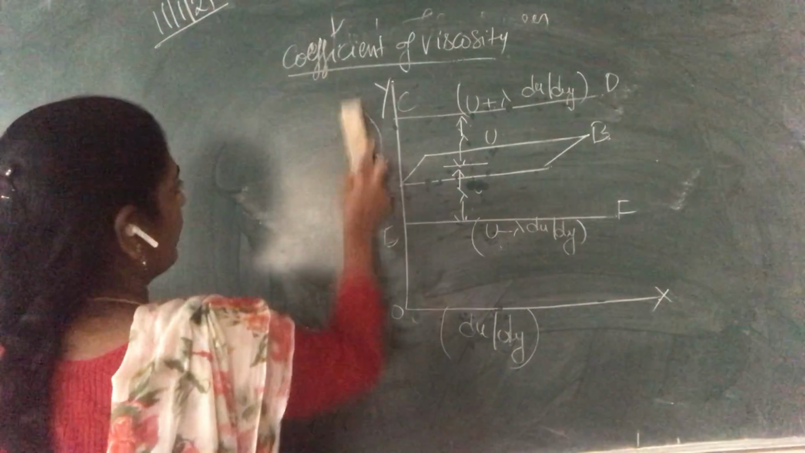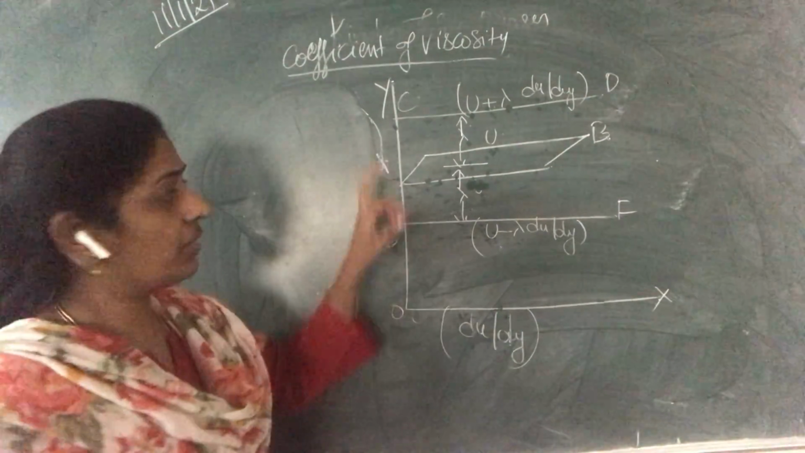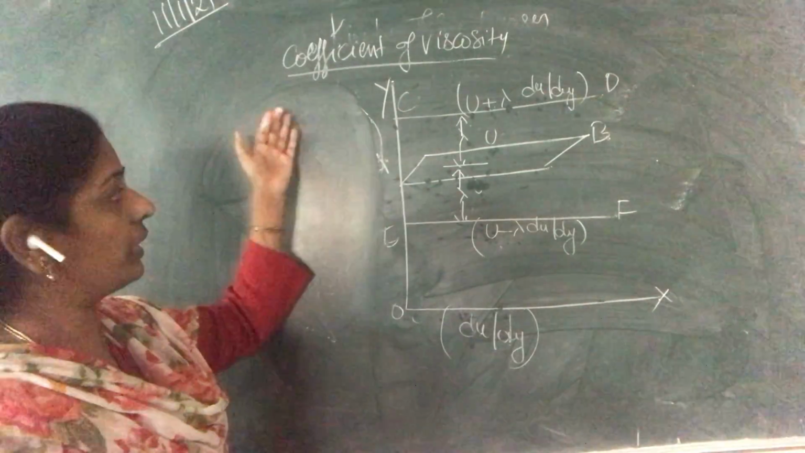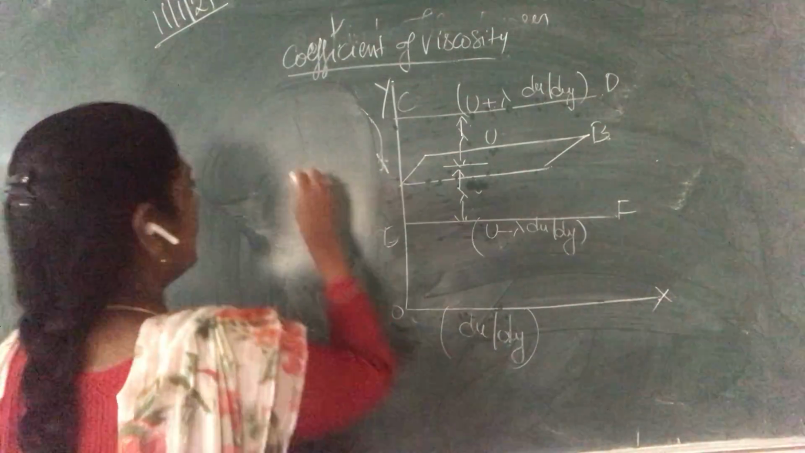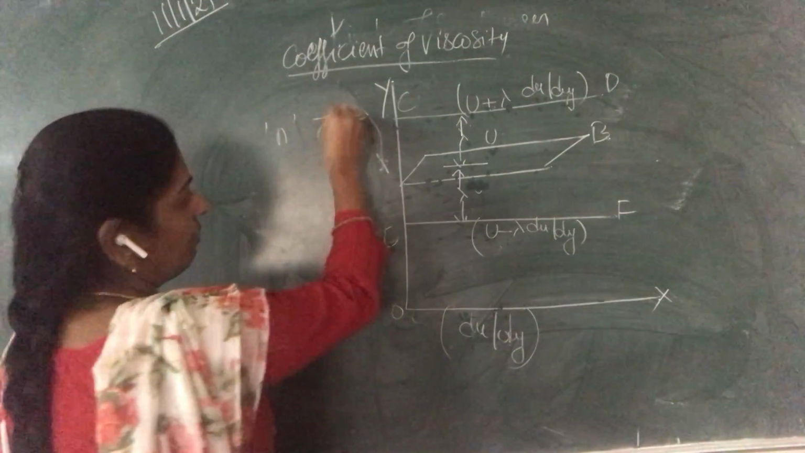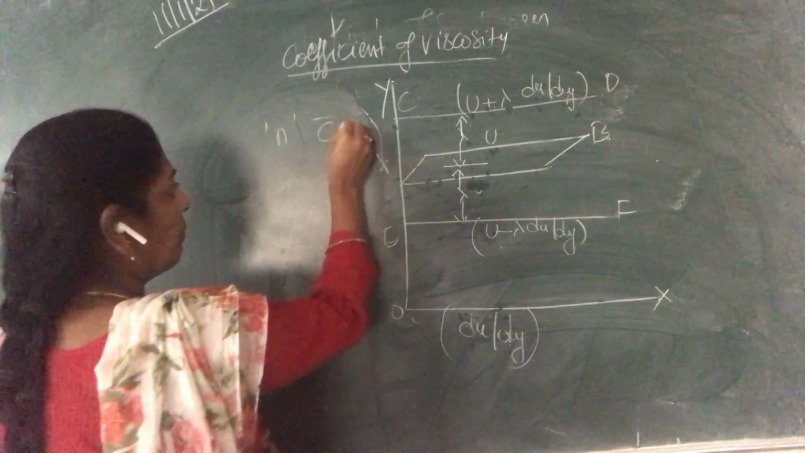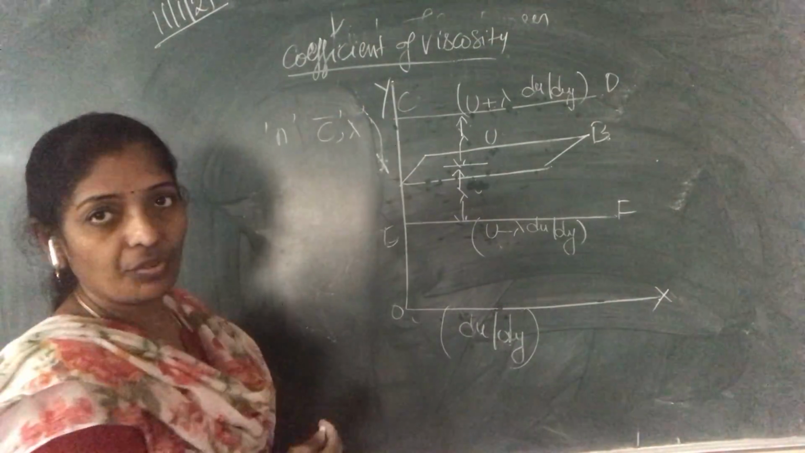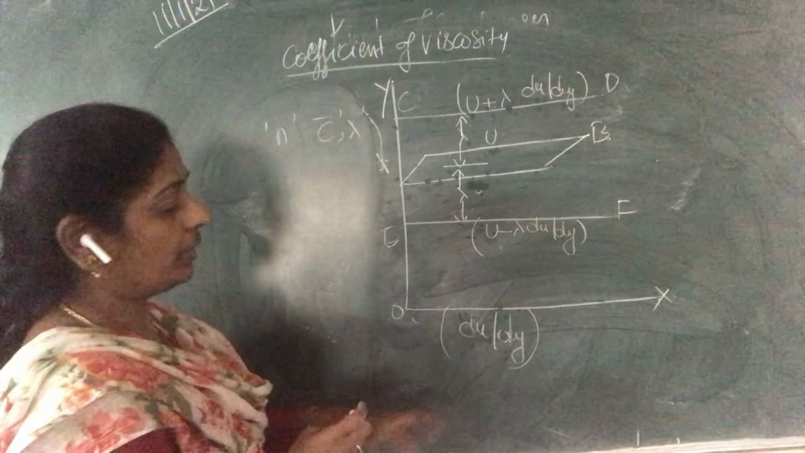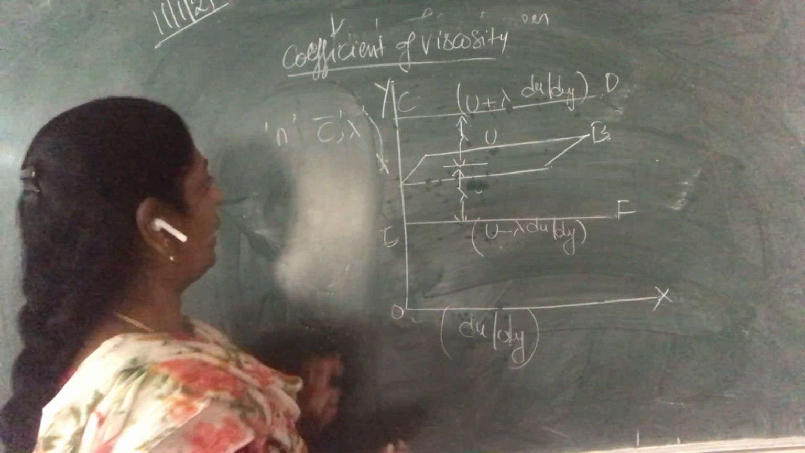Let us calculate that force. First we are going to calculate the force and substitute, and we will get the eta value. Let us consider n be the number of molecules, c be the average velocity, lambda be the mean free path, and du by dy will be the velocity gradient.